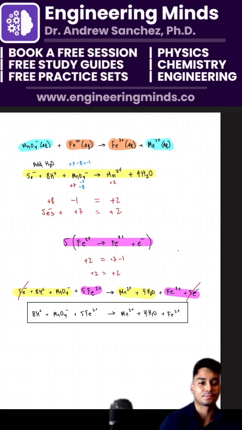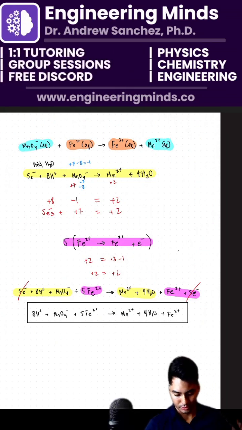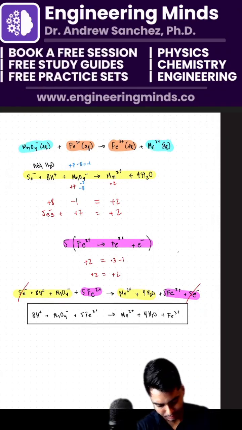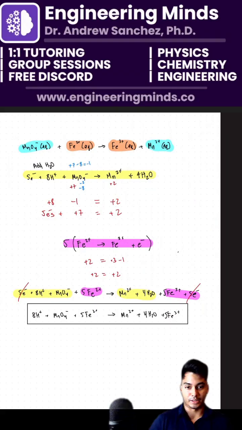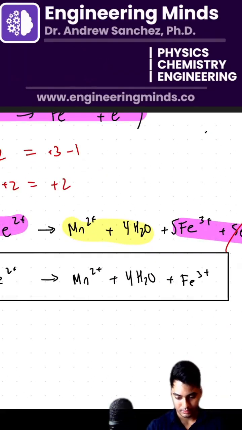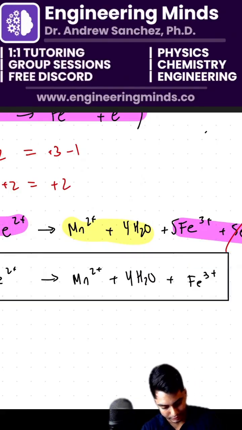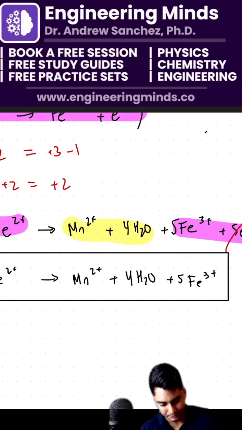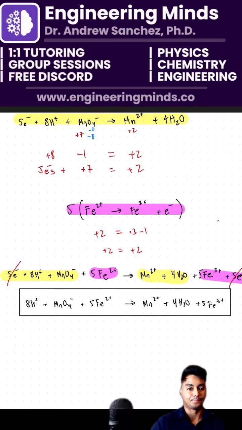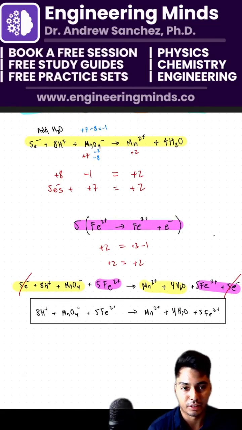Ooh, Inside Out. For the Fe3 plus, is it not 5 Fe3 plus on the right? Oh no, this should be a 5 on the right here. Yep, that's a 5. Apologies, chat, for that typo. Thank you for catching that. Let's rewrite that. That's 5 Fe3 plus on the right hand side. There we go. And that is indeed the correct answer there. Okay, awesome, chat. Thank you for that clarification.